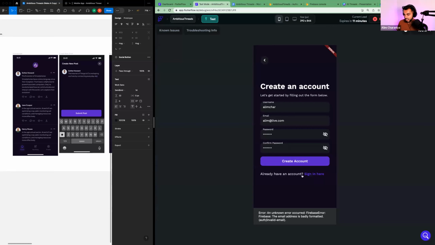The email address is badly formatted. How do you think my email address is badly formatted? Sometimes it will try to enforce some email validation. Invalid email, huh? That's definitely a real email. Perhaps what's happened is we haven't configured the action correctly.